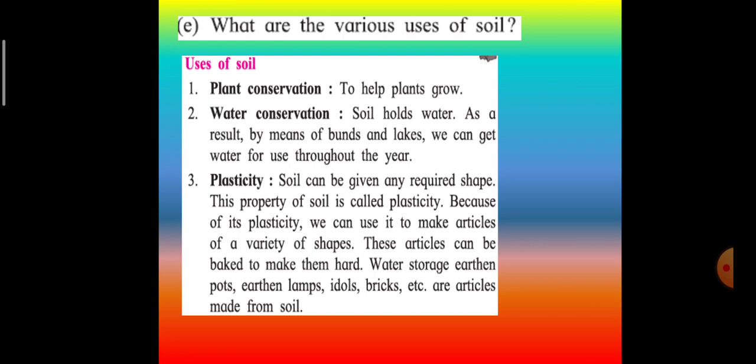Plasticity. Soil can be given any required shape, and this property of soil is called plasticity. Because of its plasticity, we can use it to make articles of variety of shapes. These articles can be baked to make them hard. Water storage, earthen pots, earthen lamps, idols, bricks, etc. are articles made from soil.